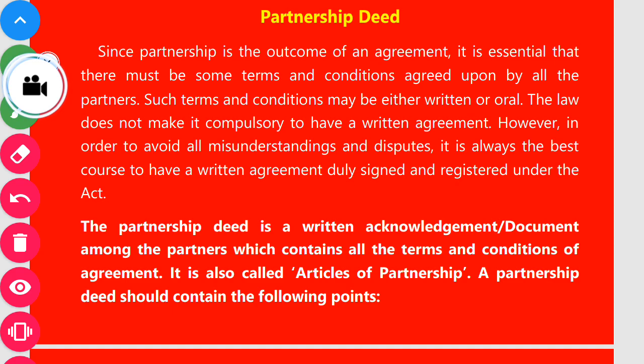That's why written agreement is the best course, because if in future any kind of misunderstanding and disputes arise, then we can solve according to the agreement. Okay, so important point: partnership deed may be oral or in writing, but the best course is writing. So in future if any kind of misunderstanding and dispute happens, we can sort it out.